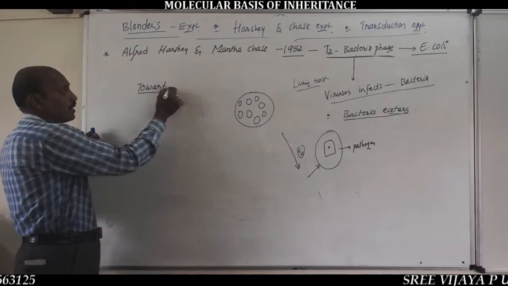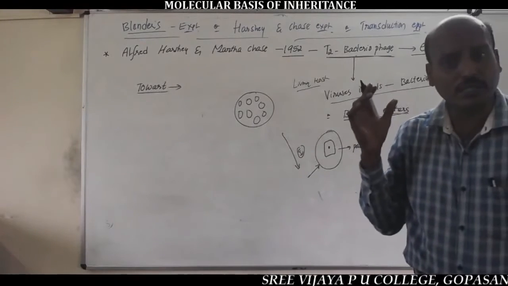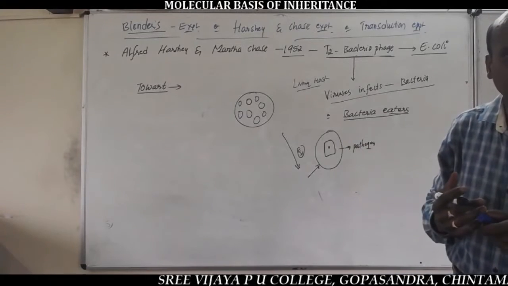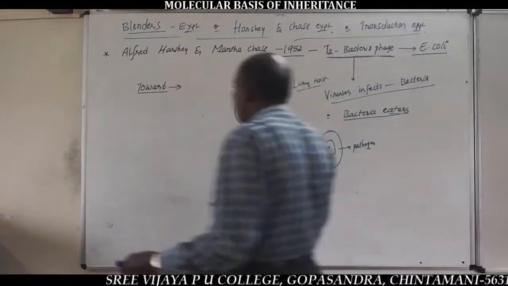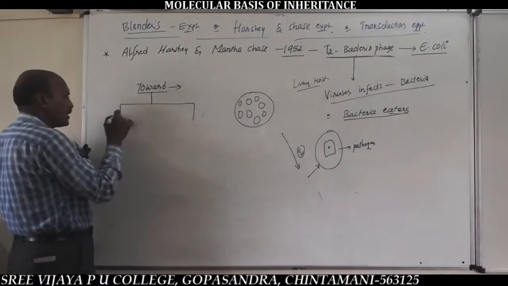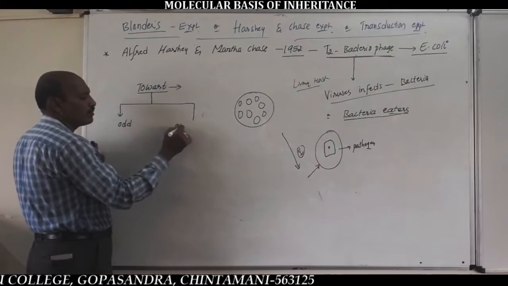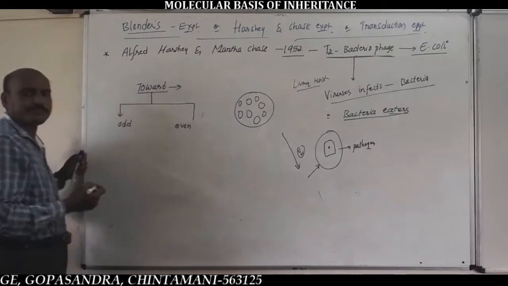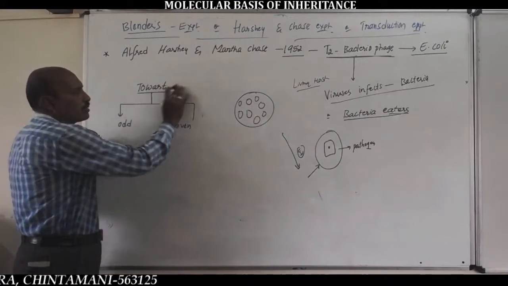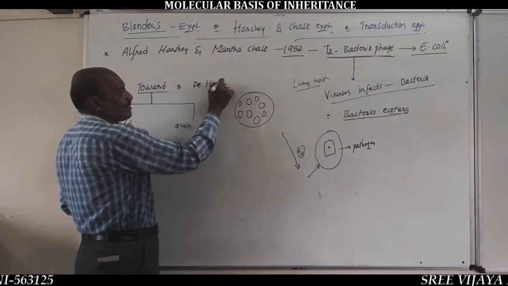Very important. Bacteriophages were first discovered by the scientist Twort, and he classified the bacteriophages into two groups, that is T-odd phages and T-even phages.